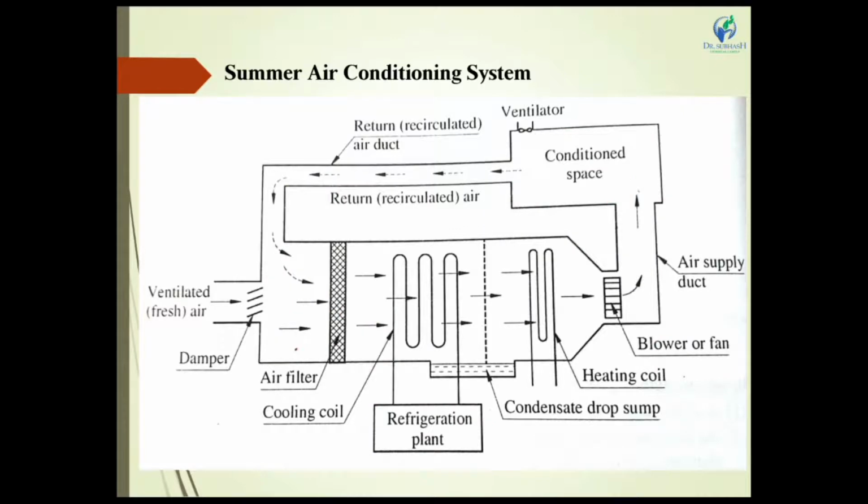In a summer air conditioning system, we have to remember the main functions are the cooling coil and the dehumidification process. We have to cool down the temperature at the conditioning space, and dehumidification occurs in the summer air conditioning system. A heating coil is not normally required, but sometimes when the room temperature goes very low, the heating coil is used to maintain the room temperature at the set temperature of the air conditioning system.